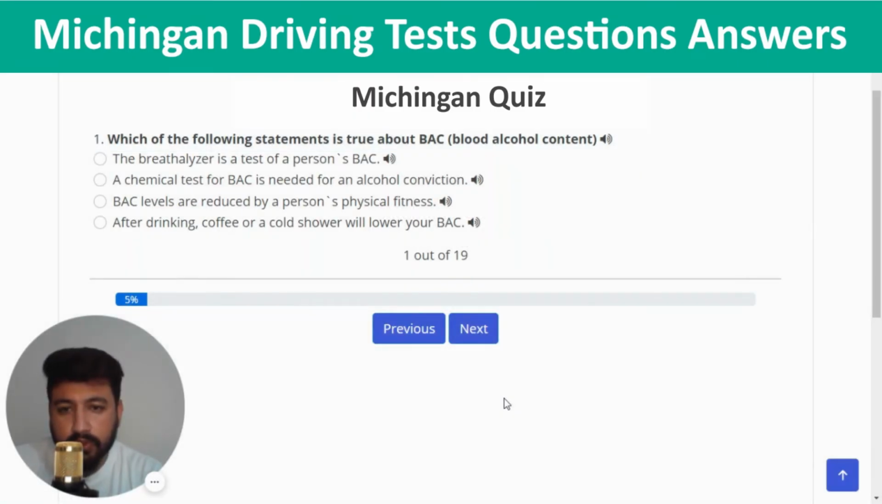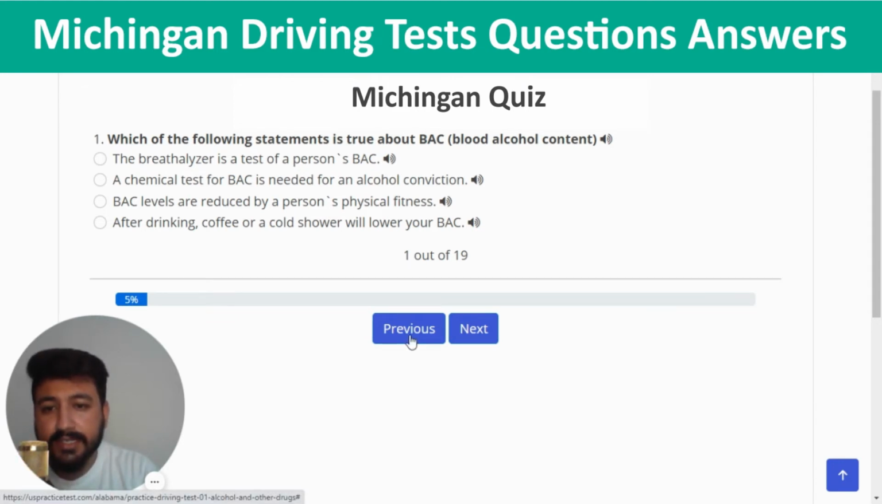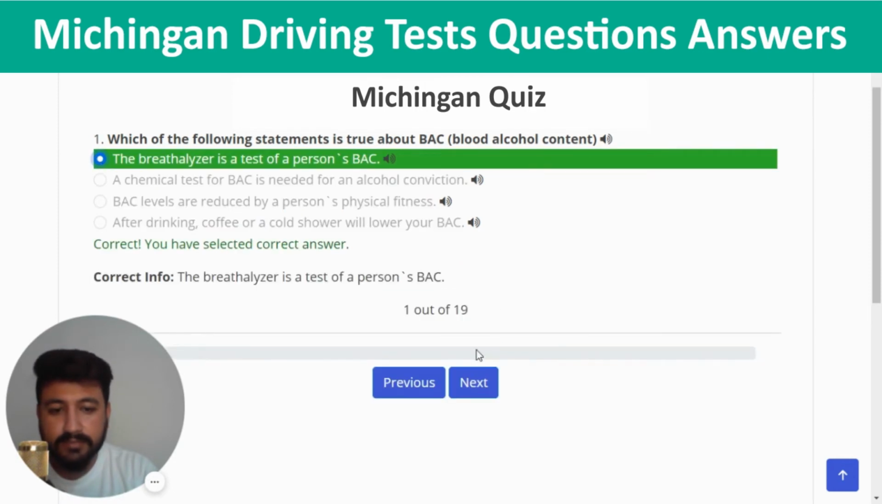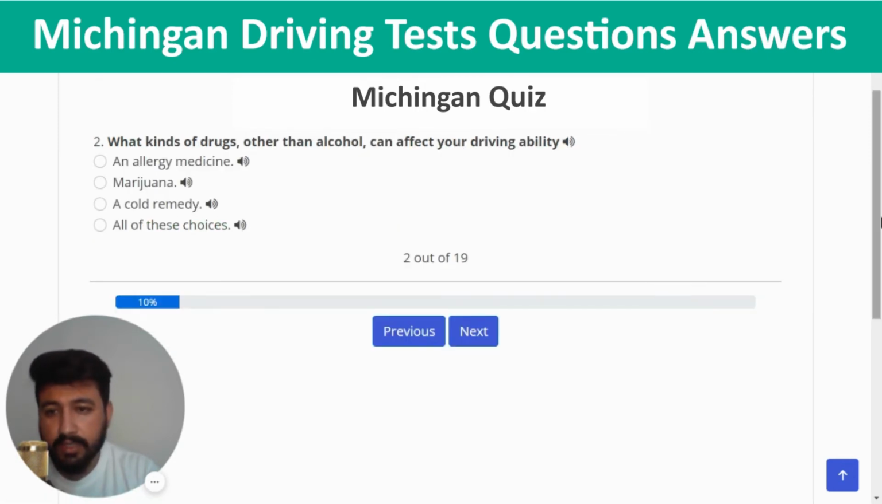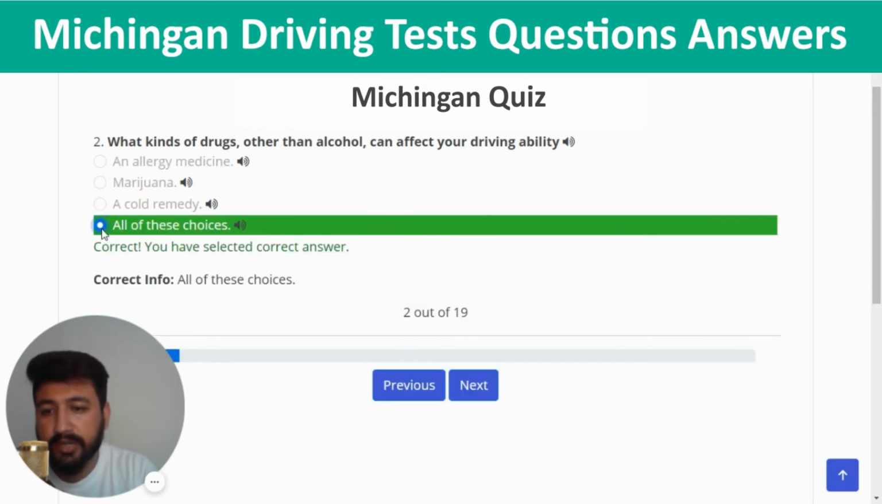So the first question of quiz number 1 is which of the following statements is true about BAC, blood alcohol content? So the right answer of this question is the breathalyzer is a test of a person's BAC. So I'm going to click on the first option. Yeah, this is the right one. The second question is what kinds of drugs other than alcohol can affect your driving ability? The right answer of the second question is all of these choices. So I'm going to click on the last option. This should be the right one. And we will move to the next question.